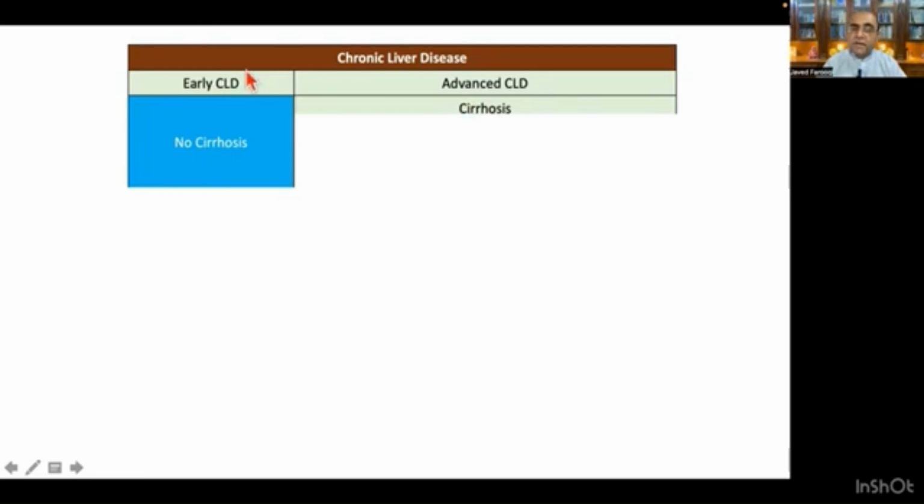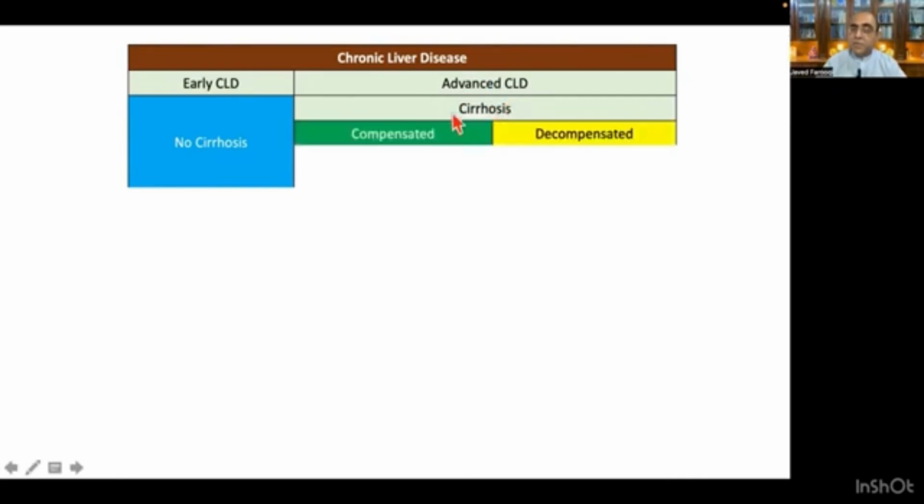It means if we say a patient has got early chronic liver disease, the patient has got no features of cirrhosis, or the patient is not cirrhotic. When we say advanced chronic liver disease, it means the patient has become cirrhotic. The cirrhosis again can be divided into two stages. The first stage is the compensated cirrhosis, and the second stage is the decompensated cirrhosis.